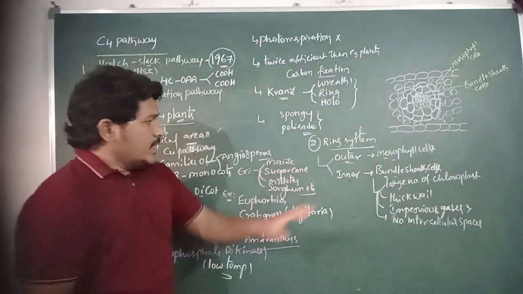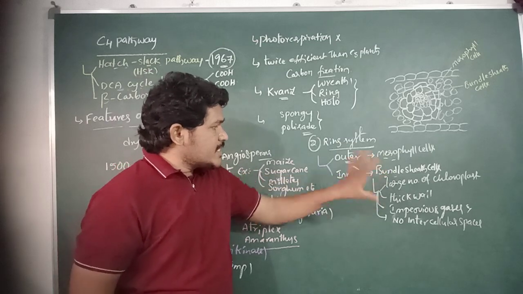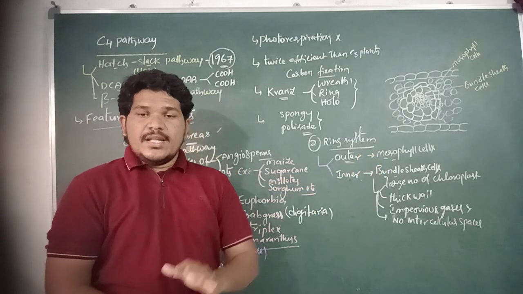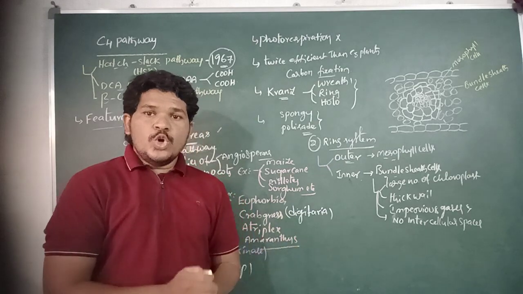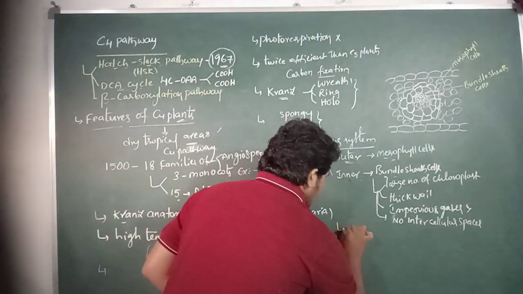In C4 plants, the chloroplasts present in the mesophyll cells and bundle sheath cells exhibit chloroplast dimorphism.